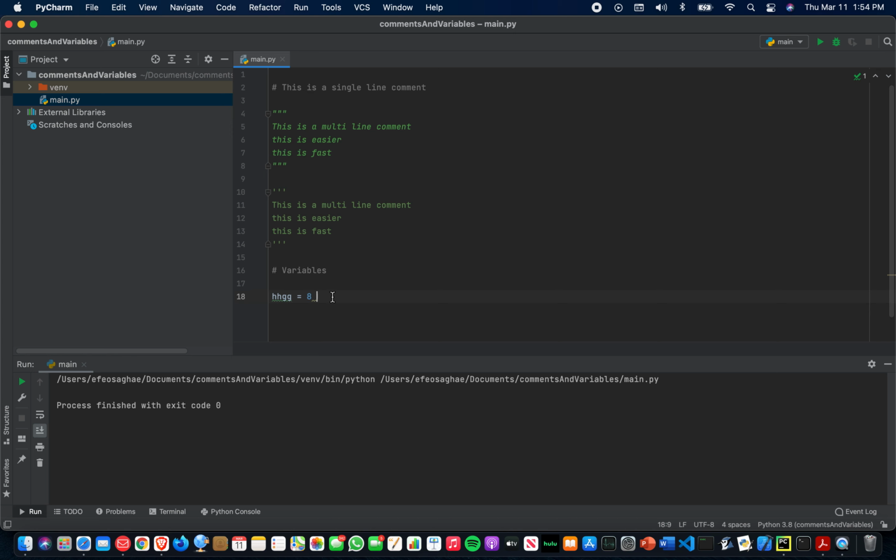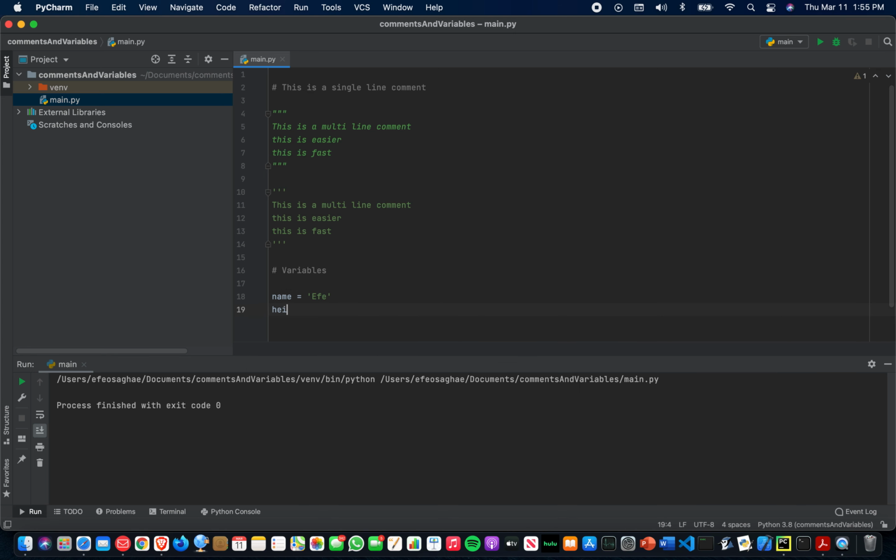So let's create a variable called name and put our name. So the left side is the name of the variable, which is called name, and the right side, since it's a string, we have to put it in quotes. You can use single quotes, you can use double quotes, whatever your preference is, and FA.